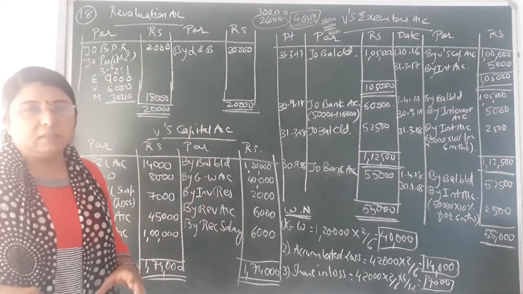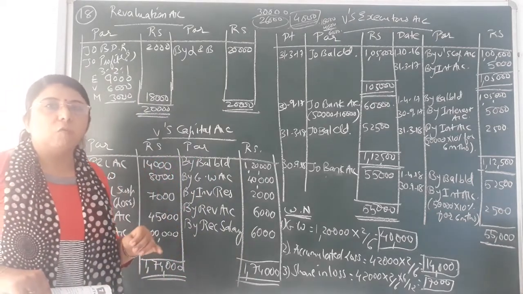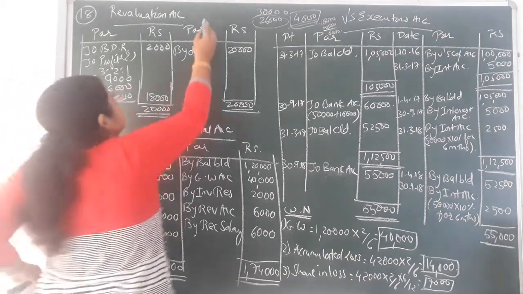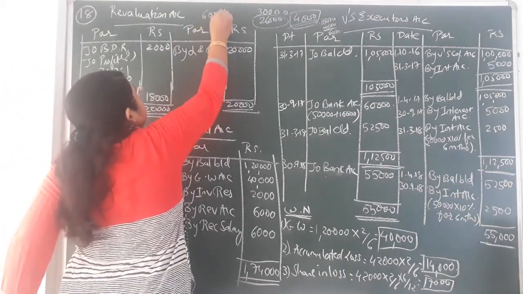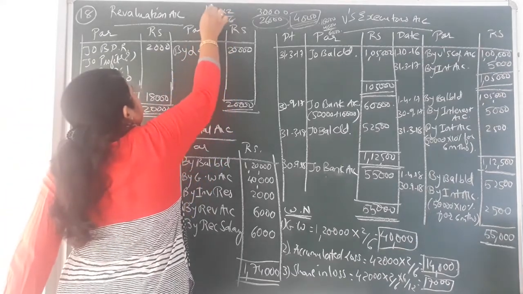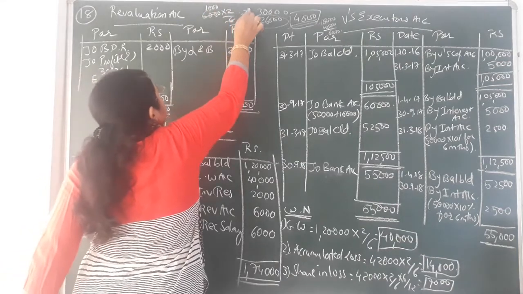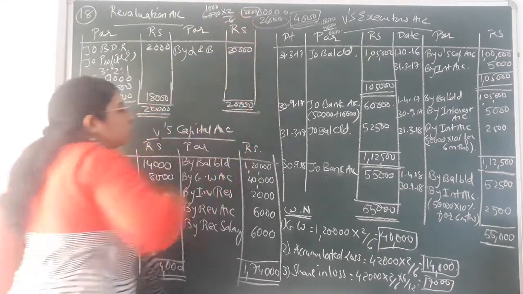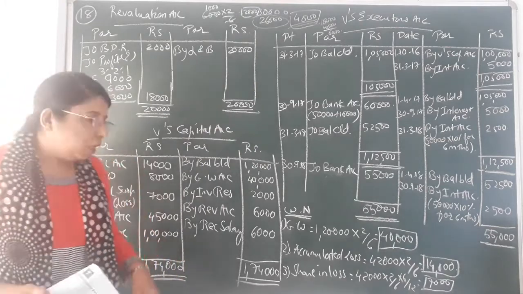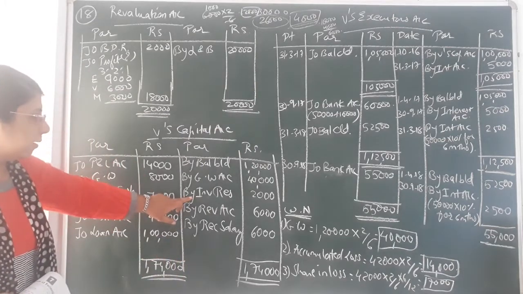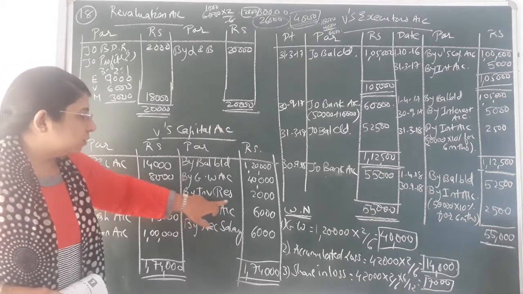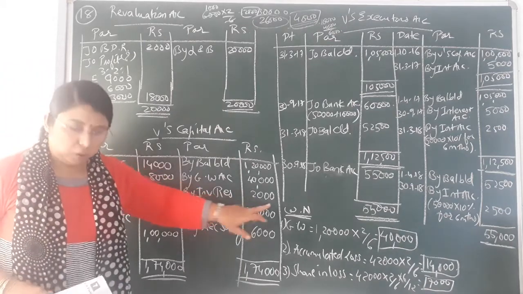Now from that 6,000, we have to find the share of the partner whose death has occurred. So 6,000 multiplied by 2 by 6, that is the share of V, right? So 6,000, 1,000 into 2, the share would come 2,000. So 2,000 would be the share of V in investment reserve. Over here you can see I have written on the credit side by investment reserve, because it is accumulated profit. So by investment reserve share of V, rupees 2,000.